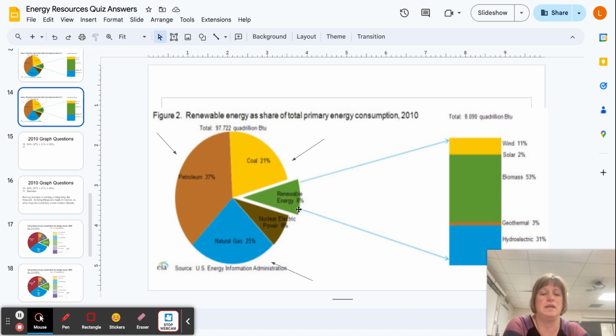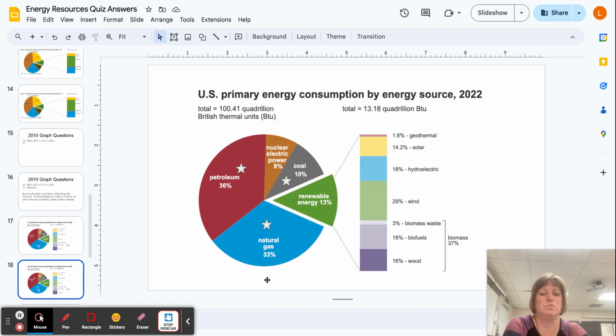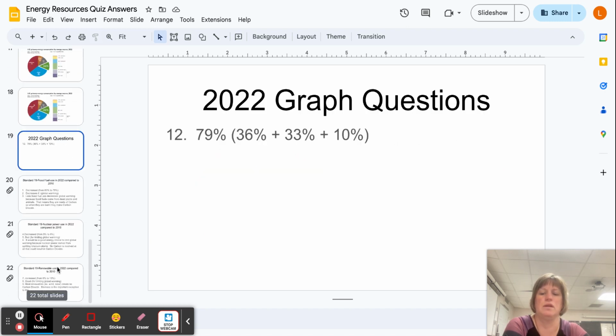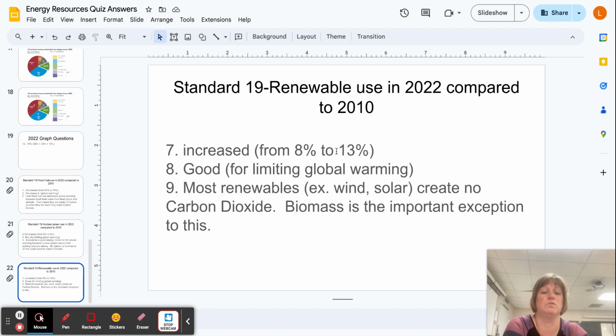So in 2010, renewables were 8%, but in 2022, the renewables were up to 13%. So in 2022, the renewables definitely increased, which is good for limiting global warming. Now, notice this. Again, carbon dioxide, right? That's the gas we're thinking of for global warming.